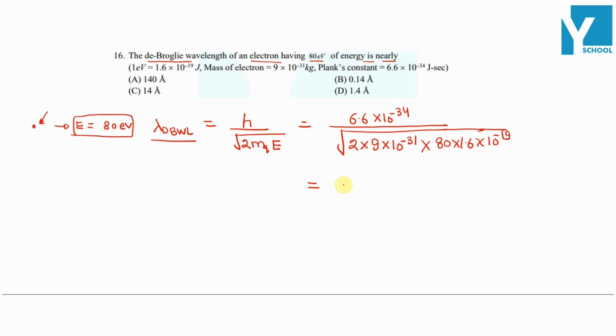Simply on solving this, we will get the wavelength to be 1.4 angstrom. So looking at the options, option D is the right answer.